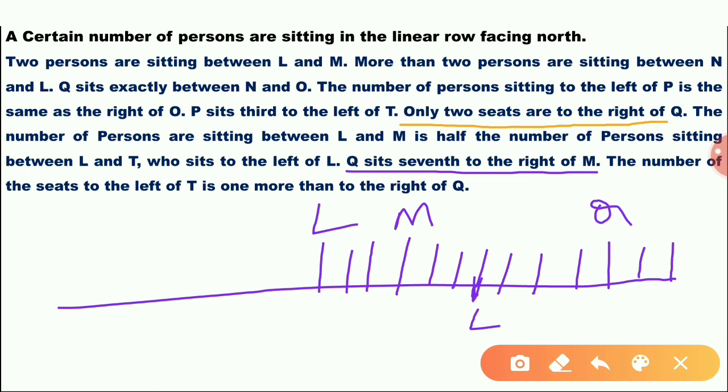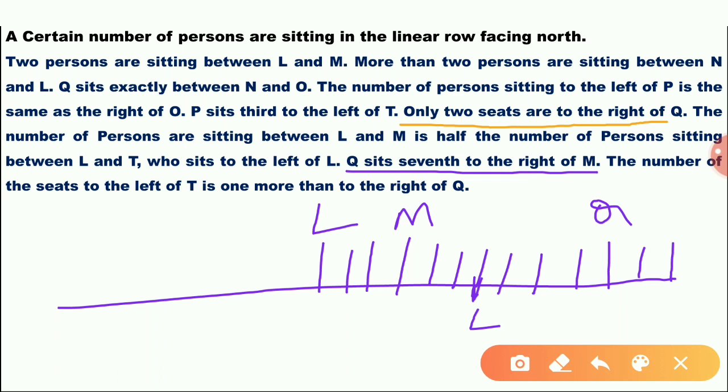2 persons are sitting between N and L. N and L, more than 2 persons. That means it could be 3 persons, 4 persons, or 5 persons. So Q sits exactly between N and O. The number of persons sitting between P is the right of O. Okay. T is the third of P.